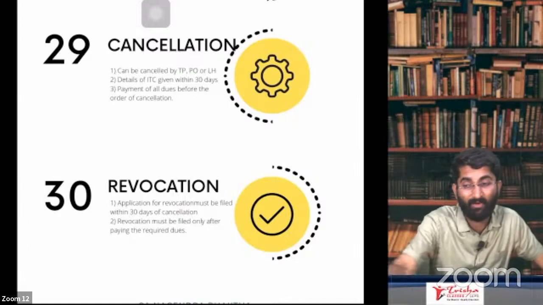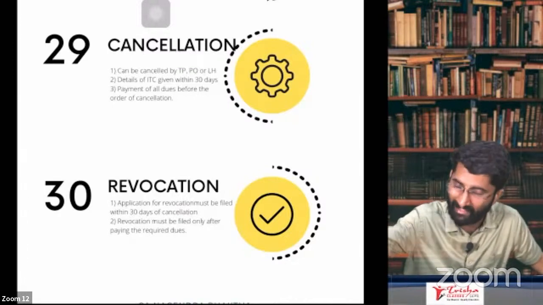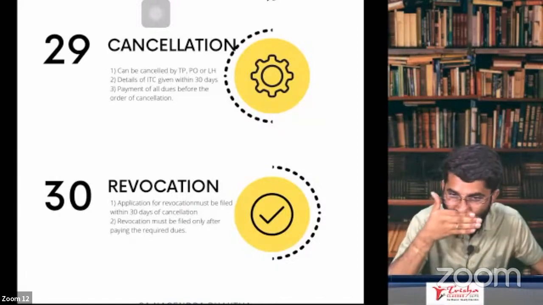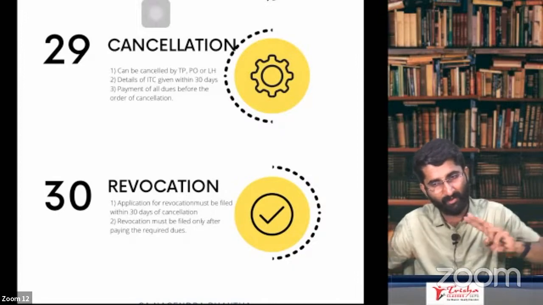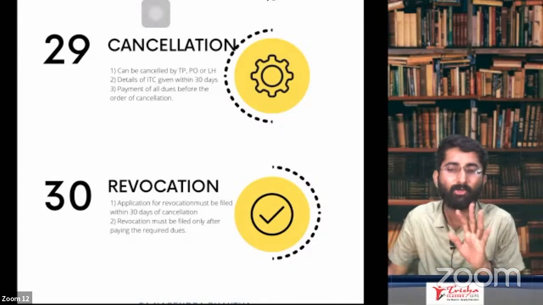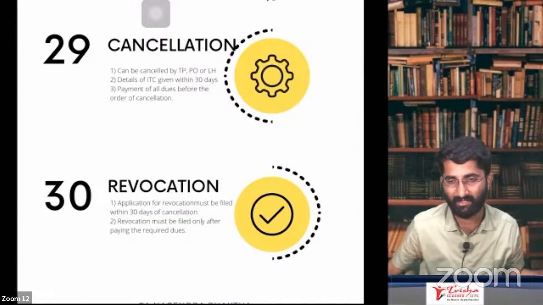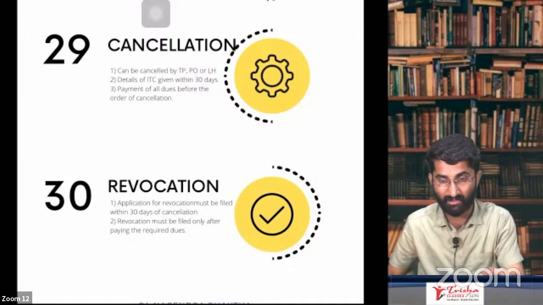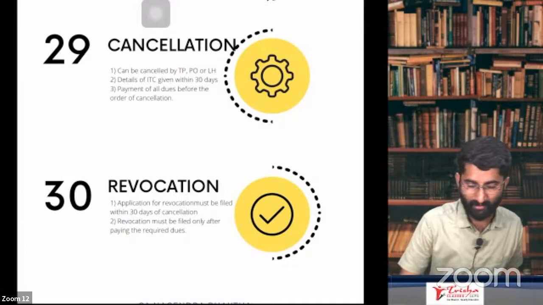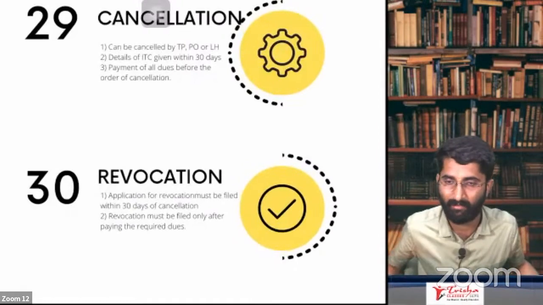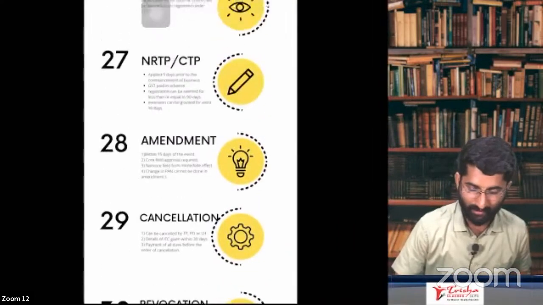If you applied for the cancellation and the registration got cancelled, now you want to take the registration back. Not possible. Then when can it be revoked? If the PO, the proper officer, cancelled your registration and you want to take it back, in that case, you can go for it. So you can go for revocation within 30 days of cancellation. Possible? Yes, sir. It is possible. Yes, people, that was about the chapter on registration.